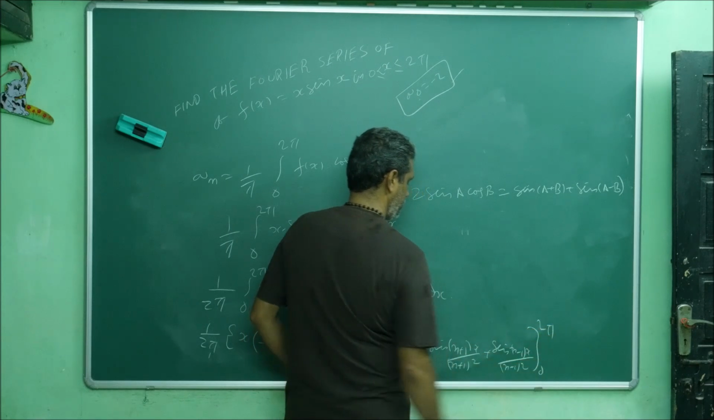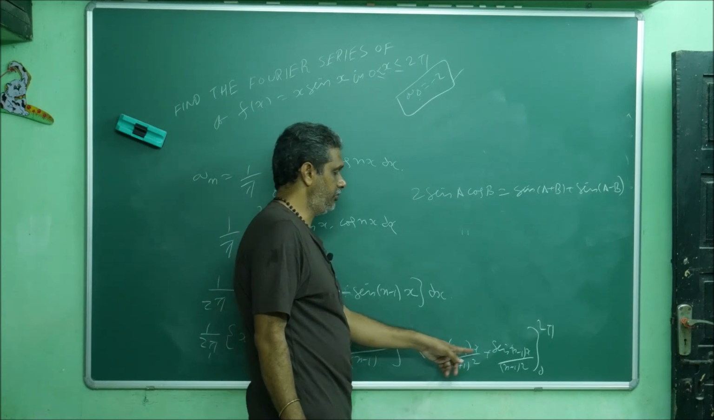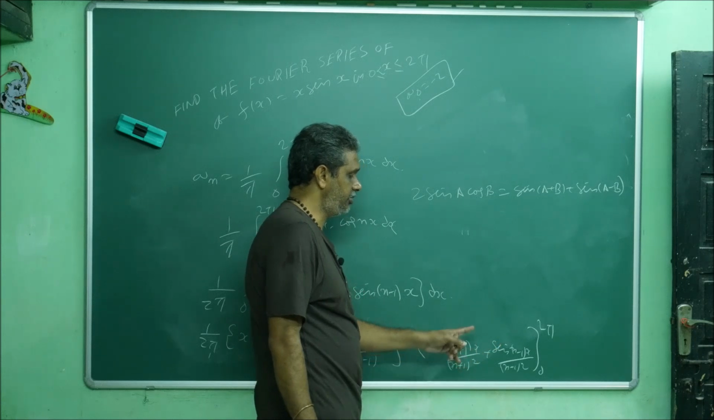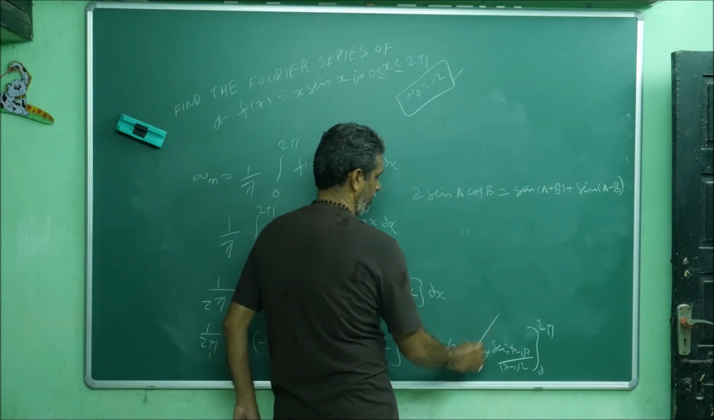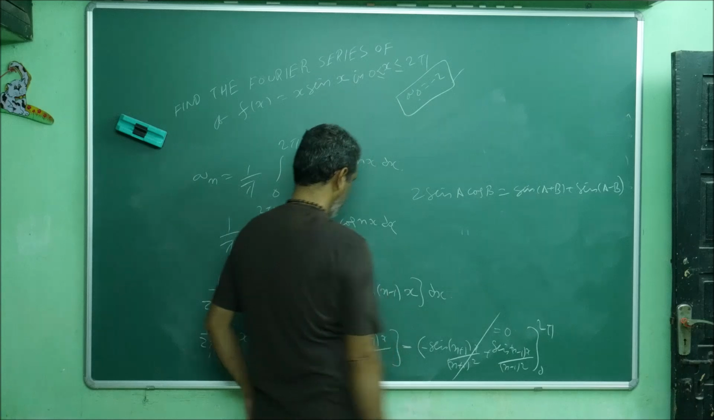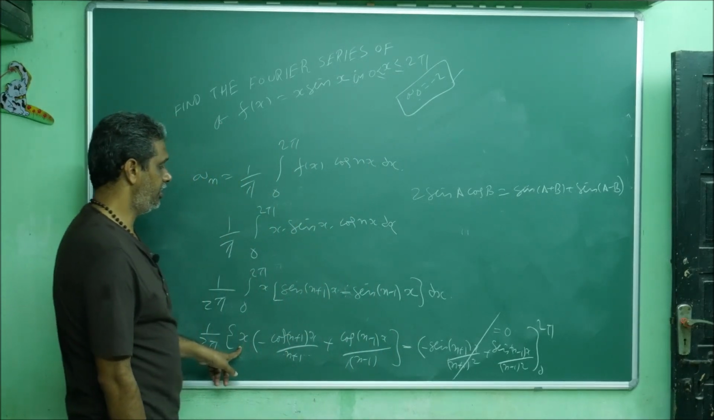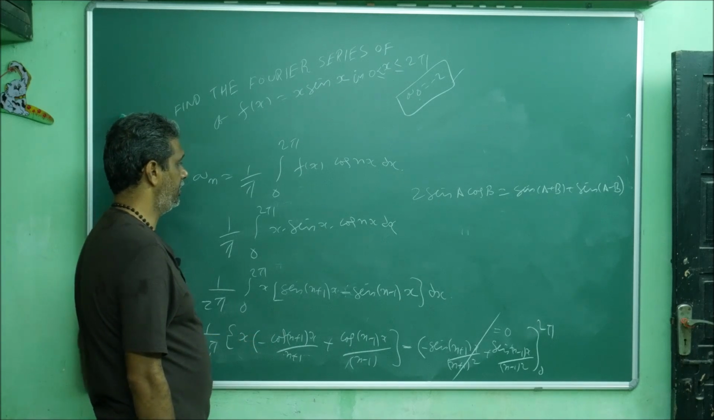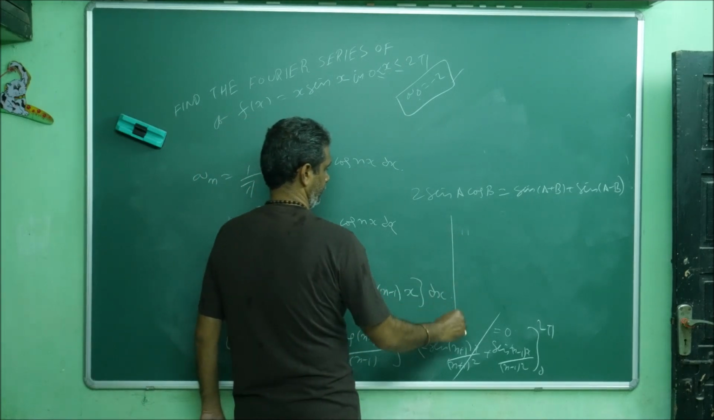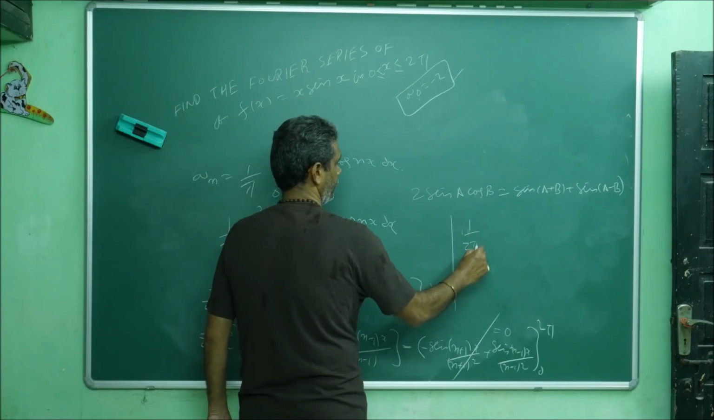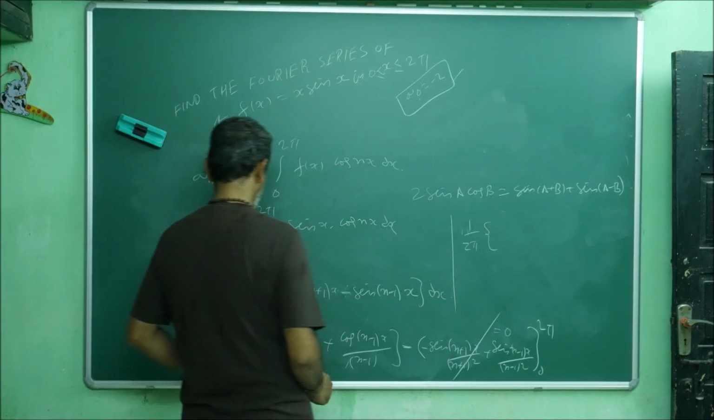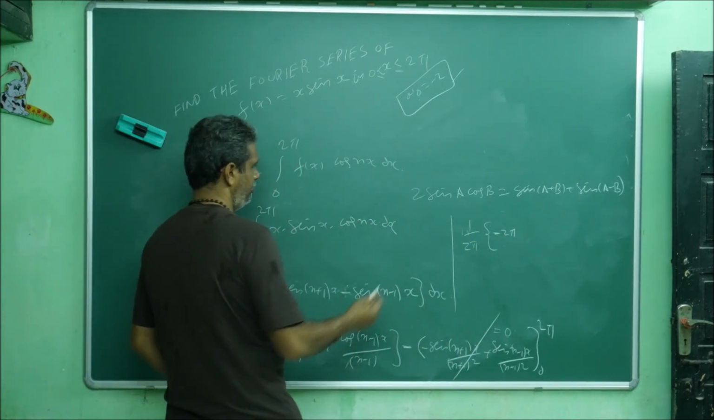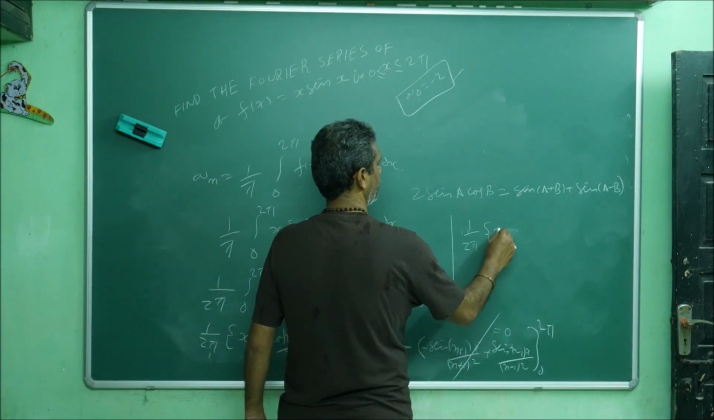Apply the limits. See, sin n pi whatever may be, x equals 2 pi means 2 into n plus 1 pi. Then sin 0 is 0. So this upper limit lower limit fully waste, this whole term will go off. Here x means lower limit also vanishes, so upper limit alone stands. So if you apply upper limit, what you will get: 1 by 2 pi, x equals 2 pi if you apply, 2 pi.